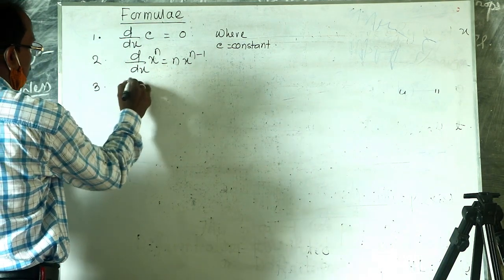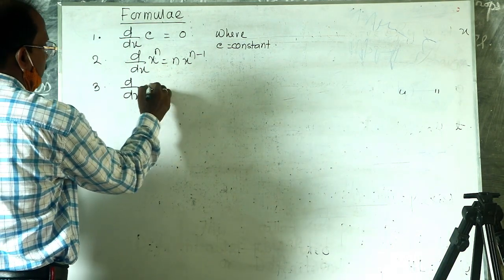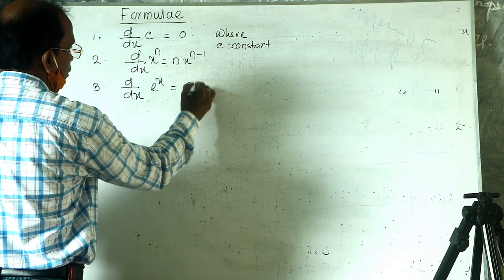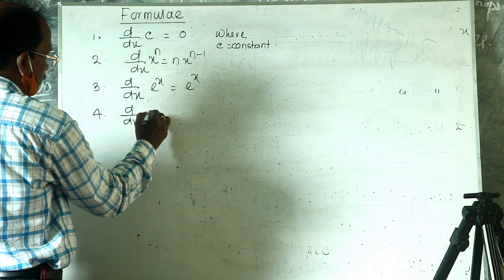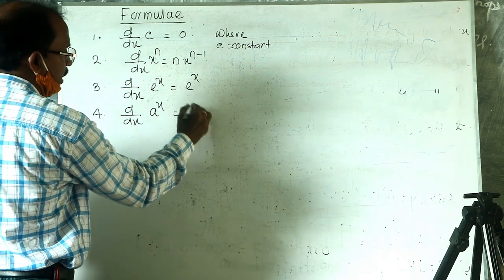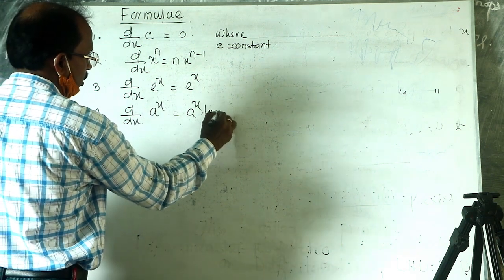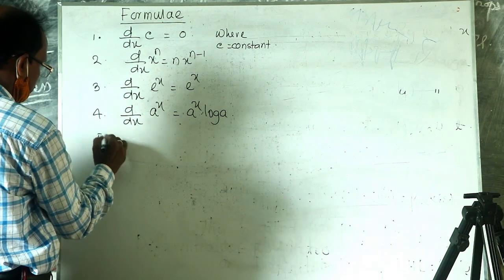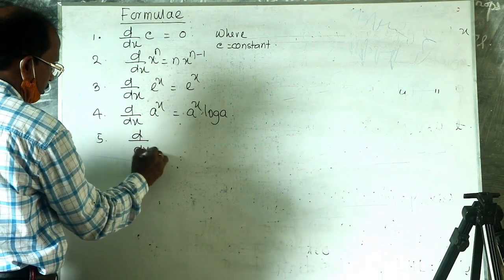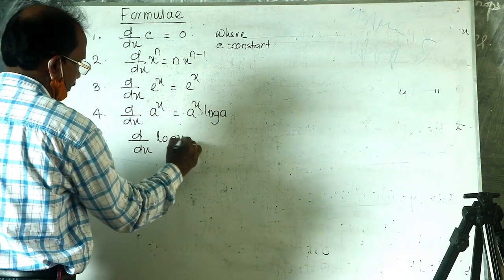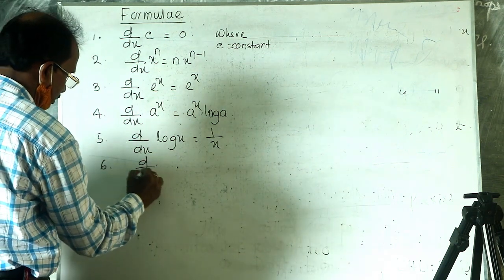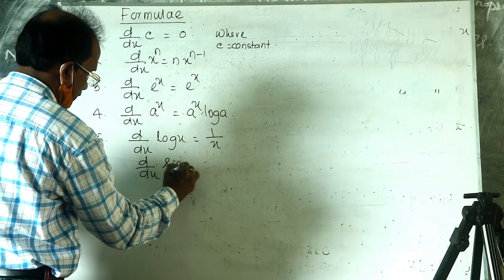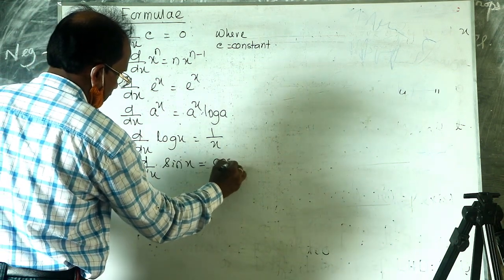So derivative of e to the power x is equal to e to the power x. Then derivative of a to the power x is equal to a to the power x into log a. Derivative of log x is equal to 1 by x. Derivative of sin x is equal to cos x.